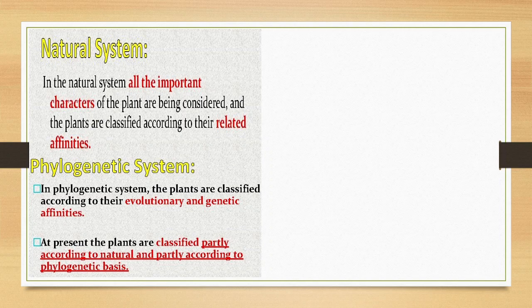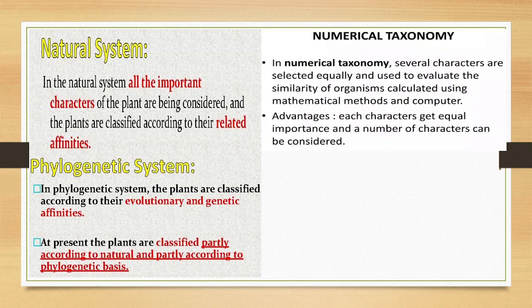So as per it, the most simple organisms will be placed first, then come the more complex ones, which will also point us towards the evolutionary aspect. So nowadays, as I already mentioned, the classification is based upon a mixture of the natural as well as the phylogenetic system.